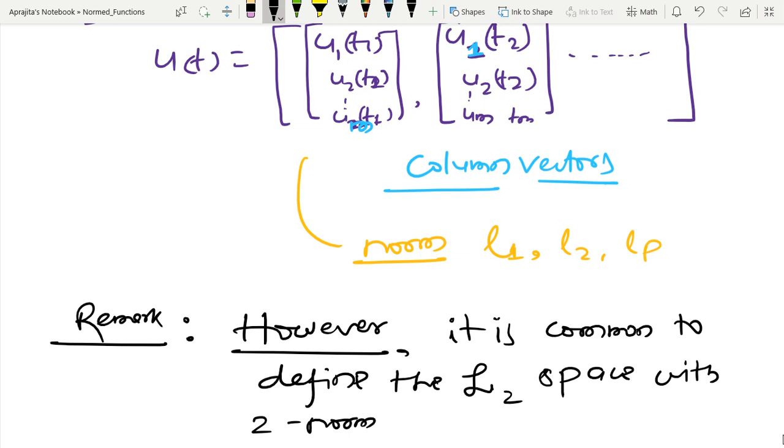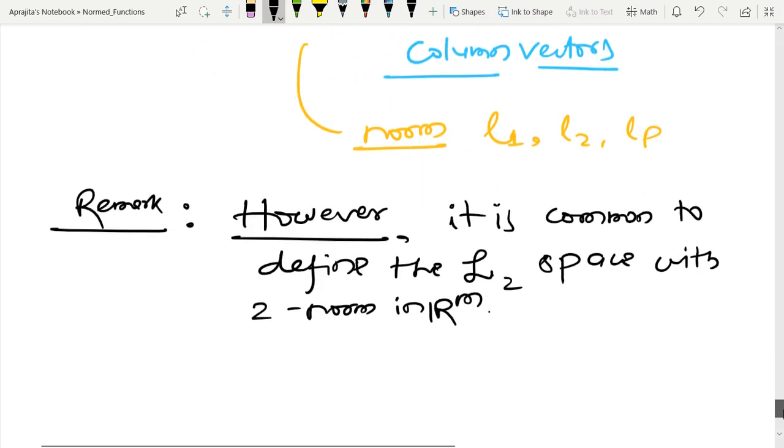So I am talking about square integrable functions, and this kind of concept is very much useful in almost each and every area of engineering. So you have to understand the three different kinds of norms.